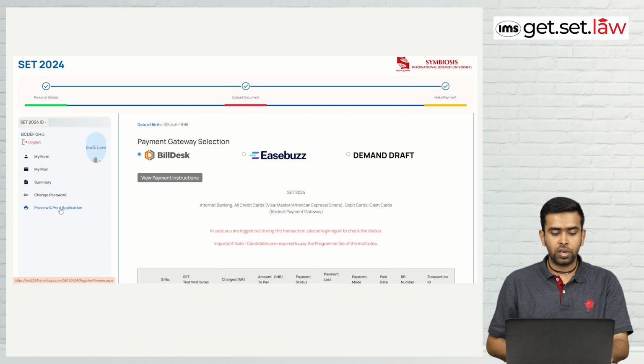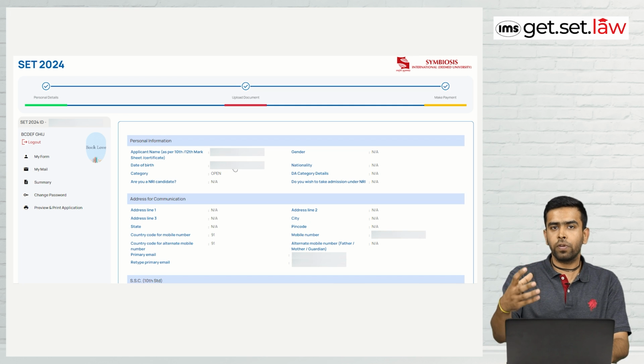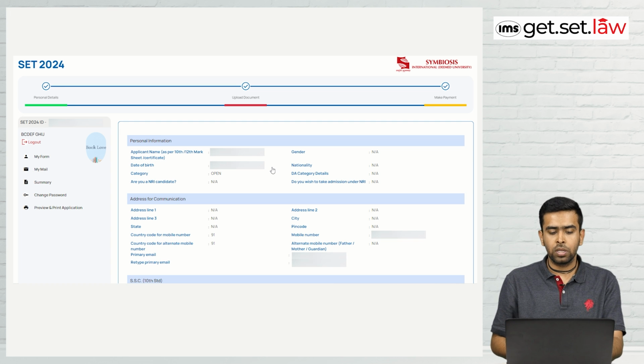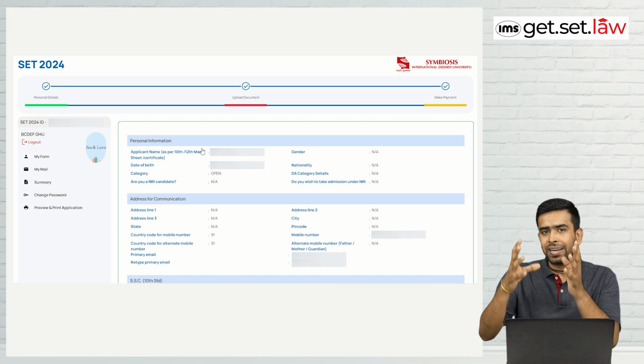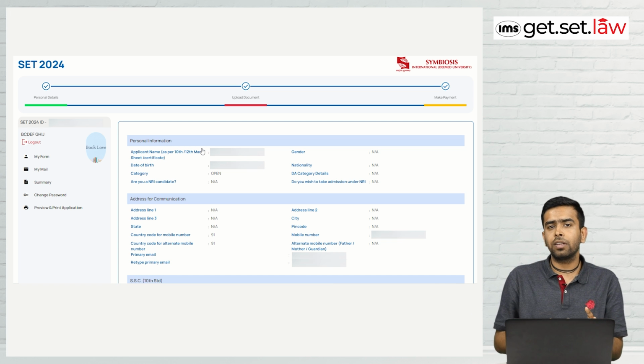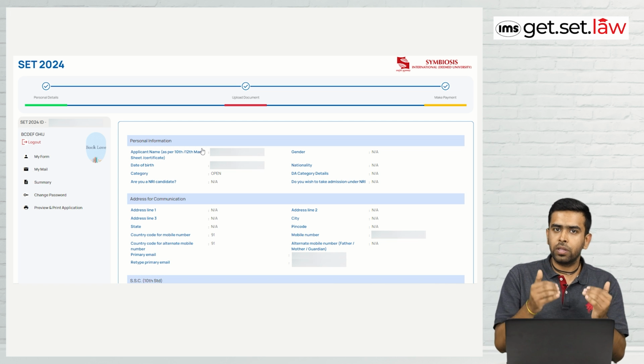Now I will show you there is an option of preview and print application. Only when you finish your payment will you get to fill the other options. So now I'm not going into the payment process, but I can show you what other things are required. Here you can see the personal information which we put on our very first page, and after that we moved to the payment column. Once you are done with payment, you will get a receipt, and please save that receipt because it's proof that you have finished your payment, and only then will you get an option to fill the other details.